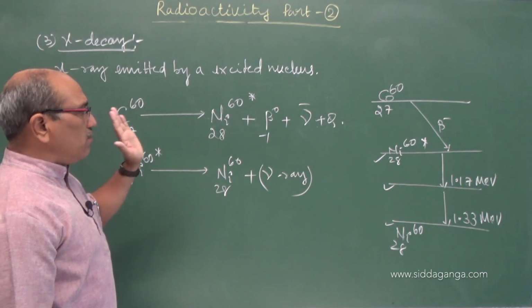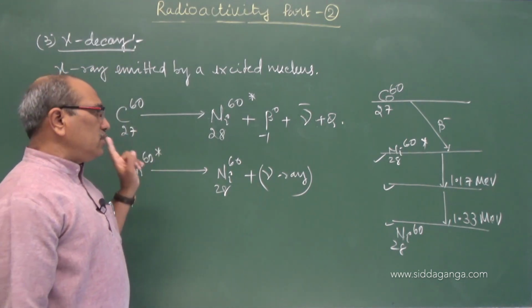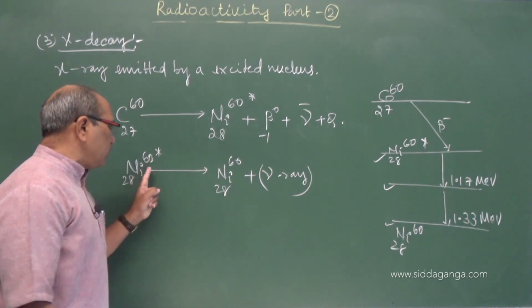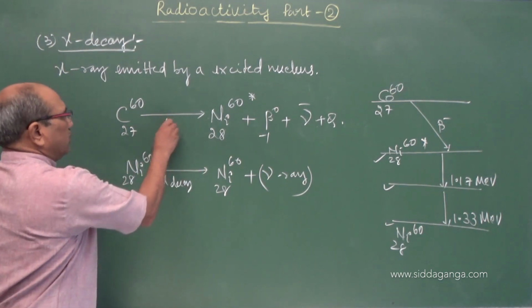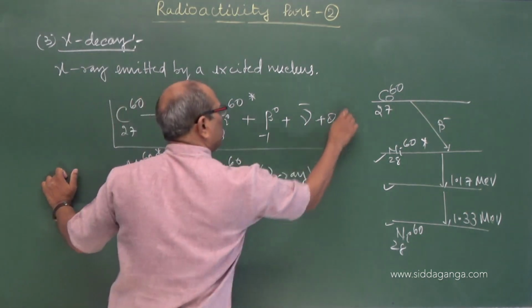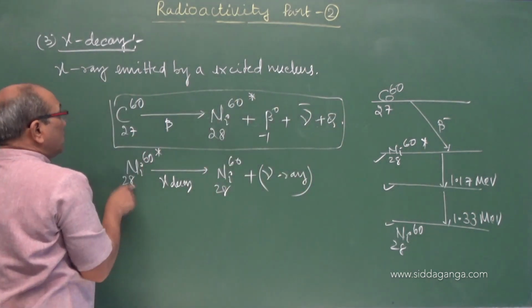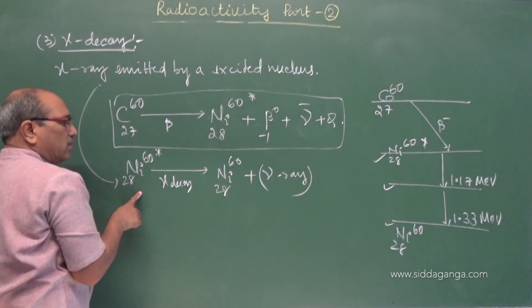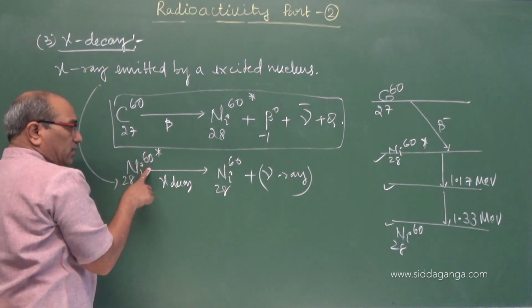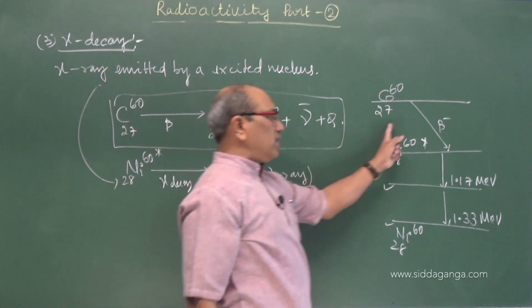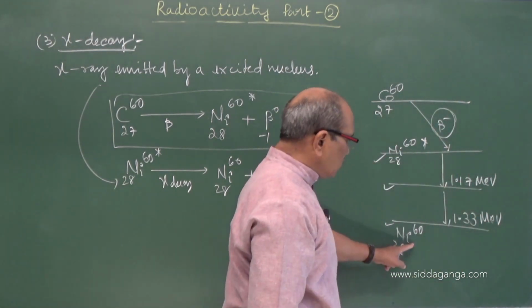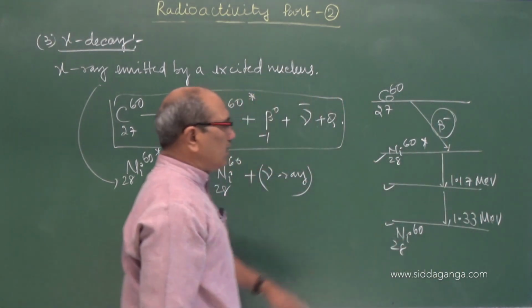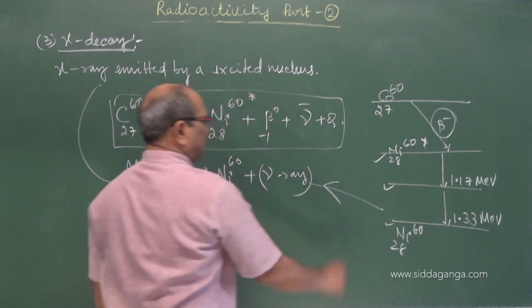There is no change in the mass number and no change in the charge number; they remain the same. This is gamma decay. The beta decay part, leave it; I took it only to explain. Gamma decay is connected to this: an excited nucleus, after emitting beta decay, comes to the ground state by emitting radiation called the gamma ray.